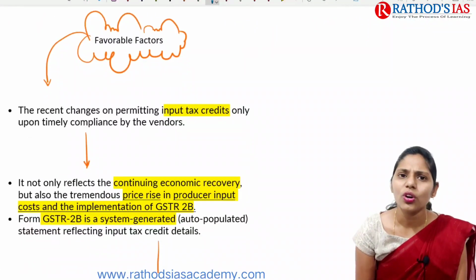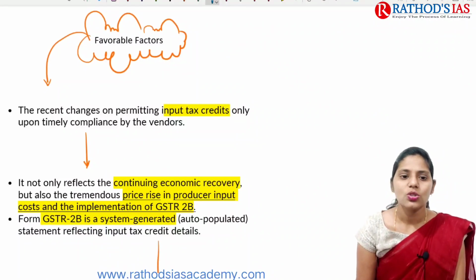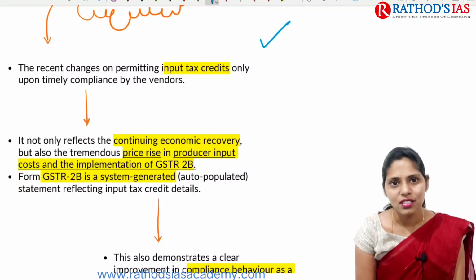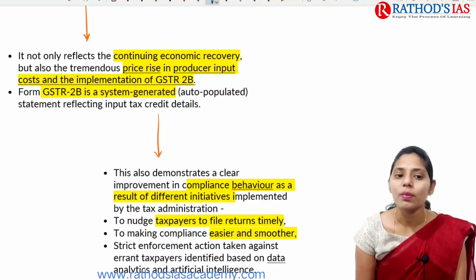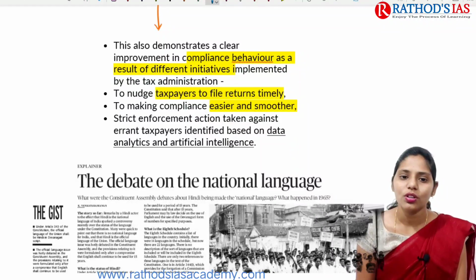So if you're talking about the favorable factors for the increase in GST collection this month, one important thing is that there are some recent changes done in the input tax credit. That led to timely compliance by the people. And next one is that it is also reflecting the economic recovery that is seen, and because of this there is an increase in GST collections. And next one is an improvement in tax compliance behavior. Because of this also, that led to increasing collections.